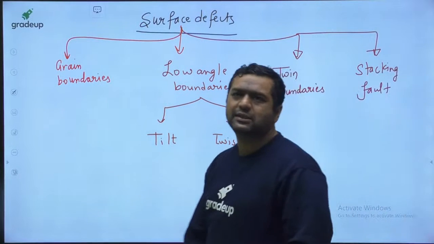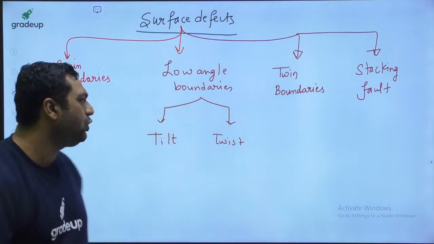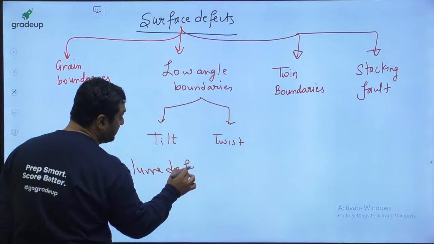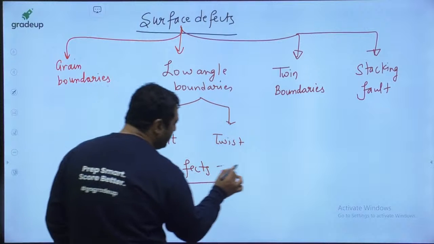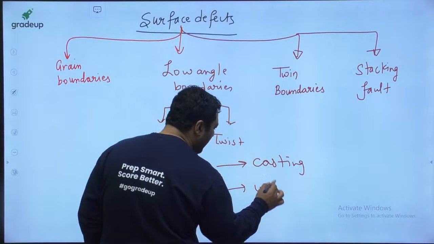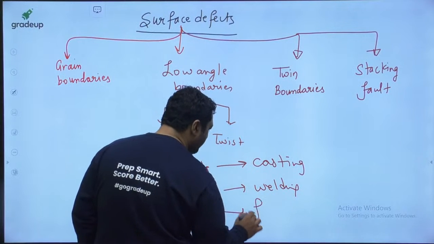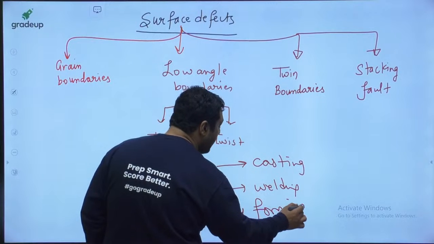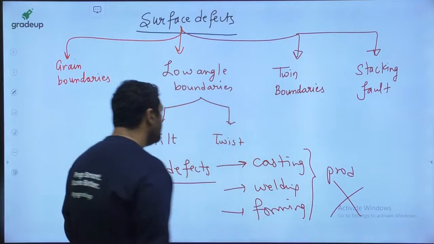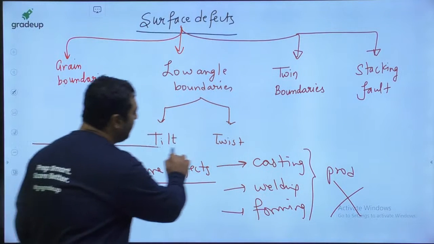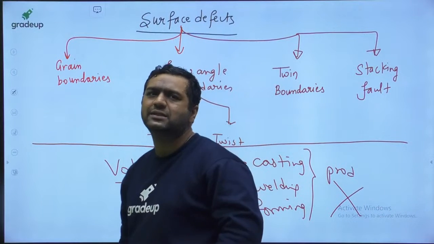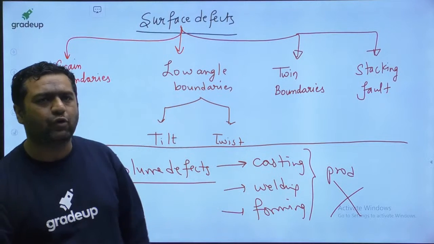And my dear, with this the chapter will be over, because volume defects are not part of material science. Volume defects are related to casting defects, welding defects, and forming defects. So these things are the core part of mechanical engineering production, so you need not go for them. We need to complete only the surface defects, and with that your chapter will be over. And I can assure you 2 questions from this, because every year 2 questions come from this chapter.